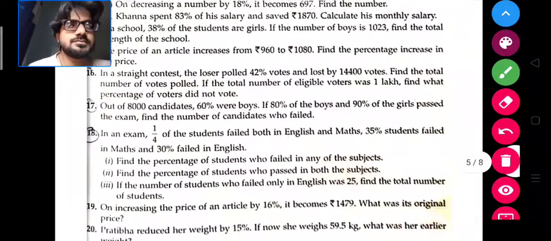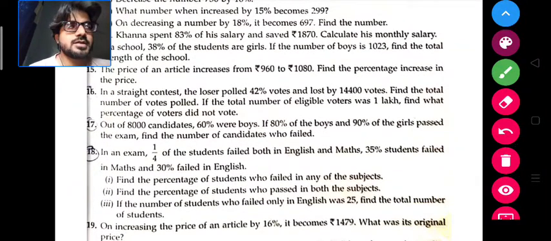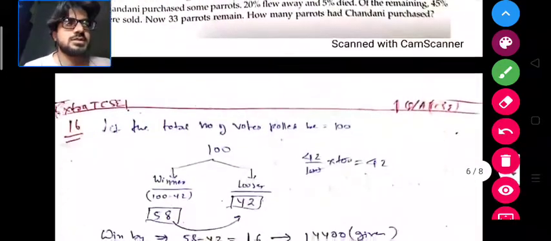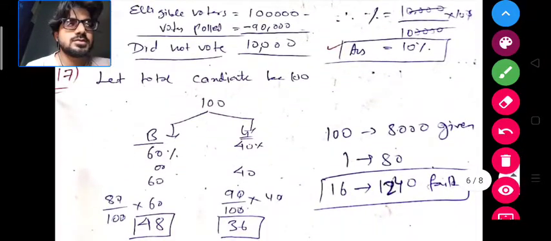What is the 17th question? Out of 8,000 candidates, 60% were boys. 80% of the boys and 90% of the girls passed the exam. Find the number of candidates who failed. So let's do it.